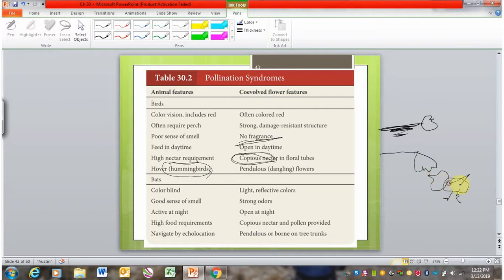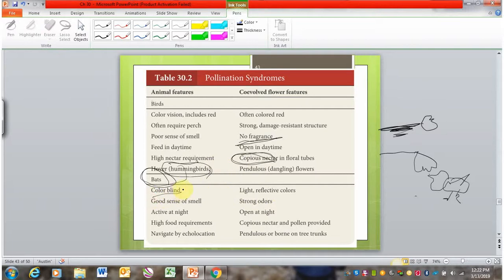It has to be able to flutter in place while sticking its nose down in there. So you see dangling flowers be very commonly pollinated by hummingbirds. Another unusual one is bats. Bats are actually a big pollinator too.